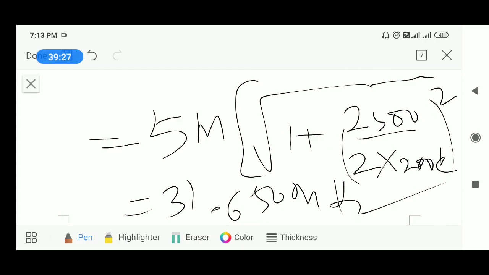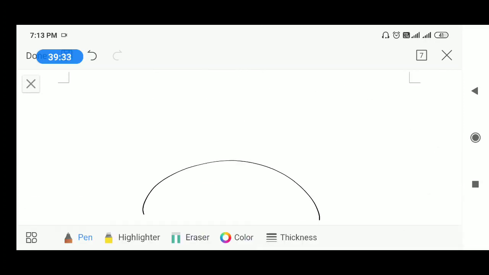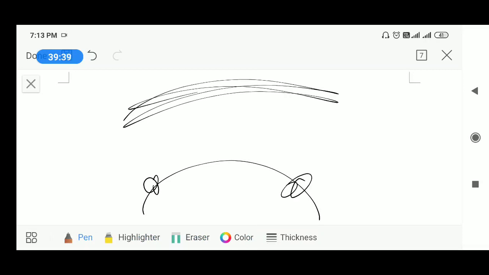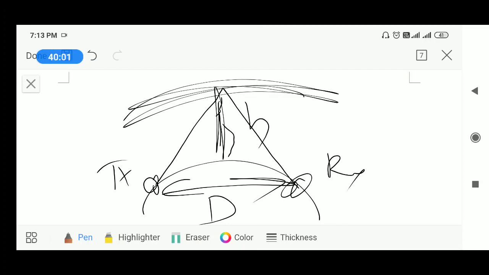So, I have already drawn the diagram. Let us say this is the earth, this point is the transmitter and this point is the receiver, and there is an ionospheric layer like this. When you send high frequency waves onto the ionosphere, they will reflect back like this. The distance between transmitter and receiver is d, and this height is named h. The angle between this normal line and the incident line is known as theta I.